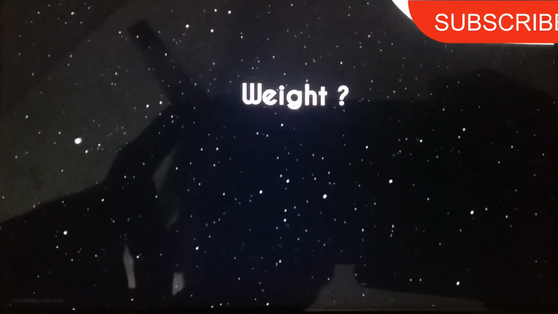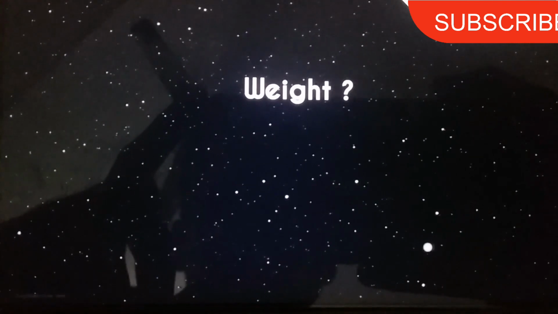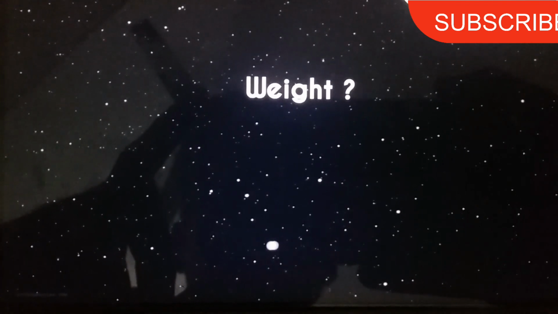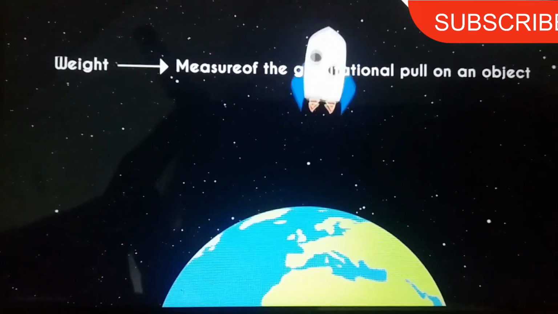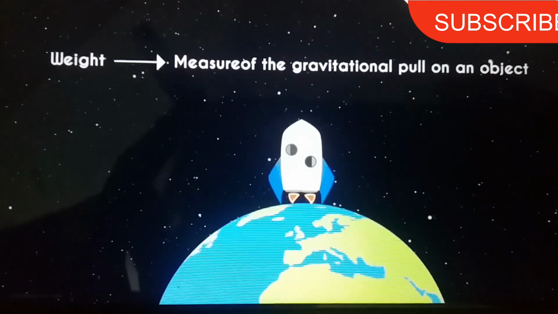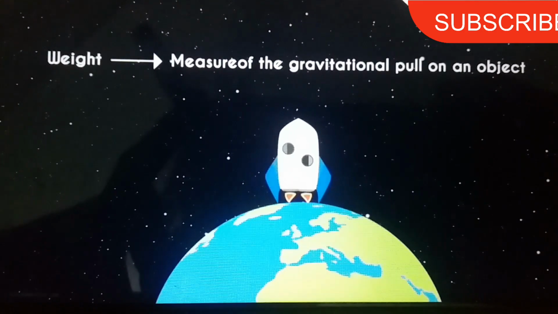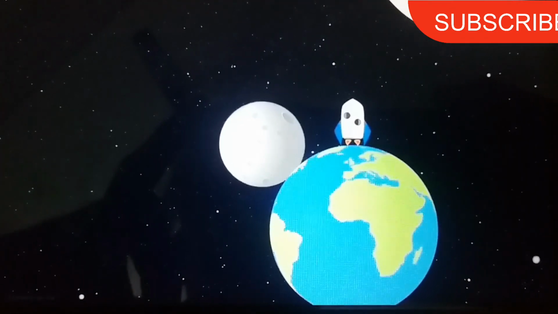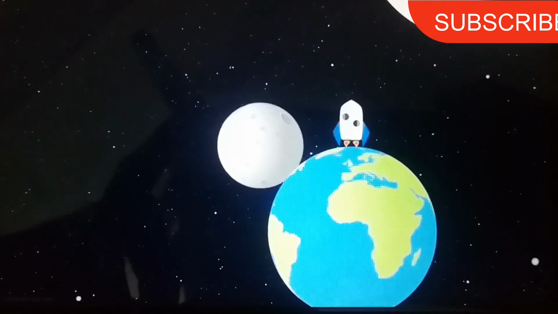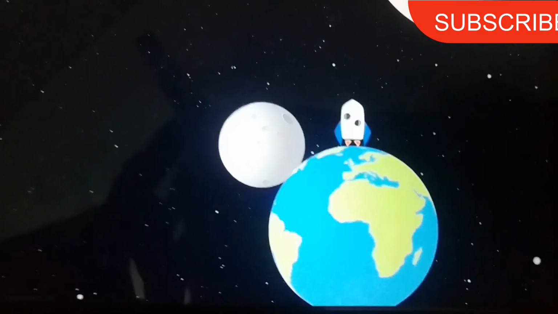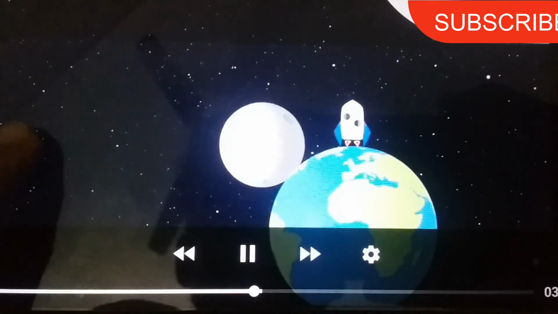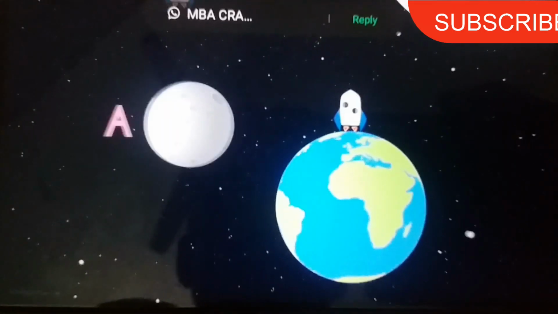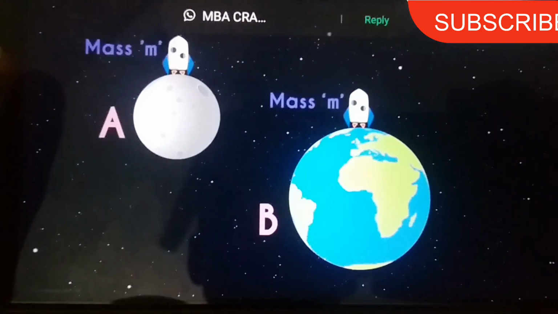But what's weight then? How do we understand the weight of an object? Mass is nothing but the measure of how much matter an object has. Weight is a measure of how strongly gravity pulls on that matter. It's the measurement of the gravitational pull on an object. Let's understand this using a simple example. Say there are two places, place A and place B, and there's an object of mass m.